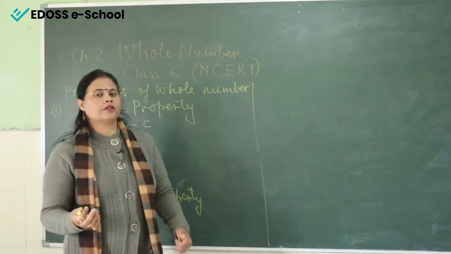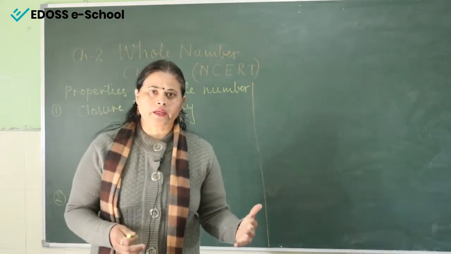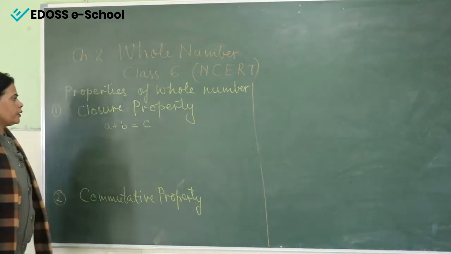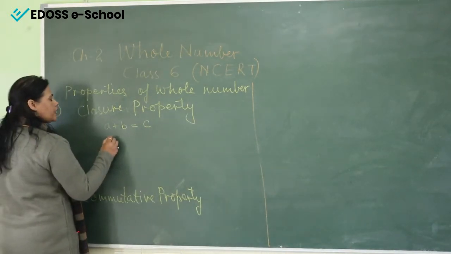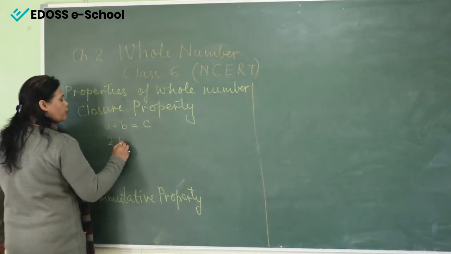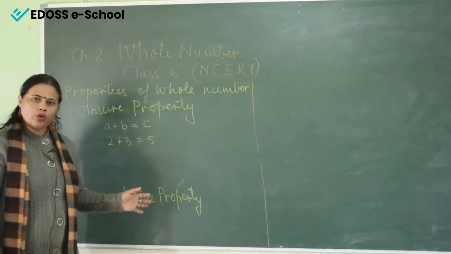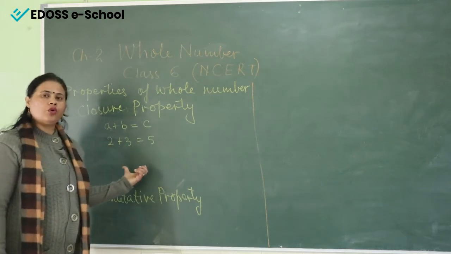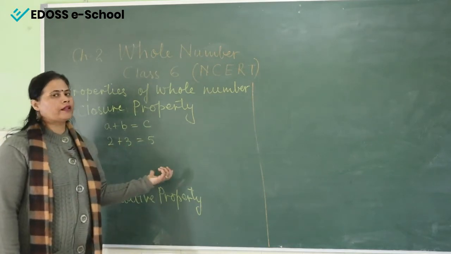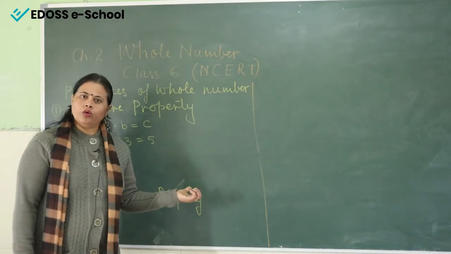Now see here, first of all we will follow the 4 operations: plus, minus, multiply and divide. First we add the numbers. When we add, a plus b means 2 plus 3 is equal to 5. So 2 and 3 are whole numbers, and when we add these two whole numbers, we get another whole number, that is 5. So 5 is also a whole number, right?